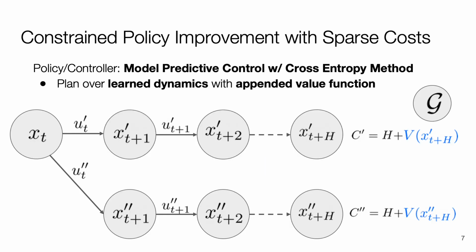Because we consider sparse feedback environments where the only supervision is provided when tasks are completed, we augment the MPC planning cost for a finite horizon trajectory with a value function that estimates the cost to go of a given state under the current policy. This enables the MPC optimizer to reason about the delayed task costs, even though it only plans over a relatively short horizon. We approximate this value function with a probabilistic ensemble of neural networks. Initially, this function is estimated from demonstration data, but it is updated iteratively on trajectories generated by the agent during learning.